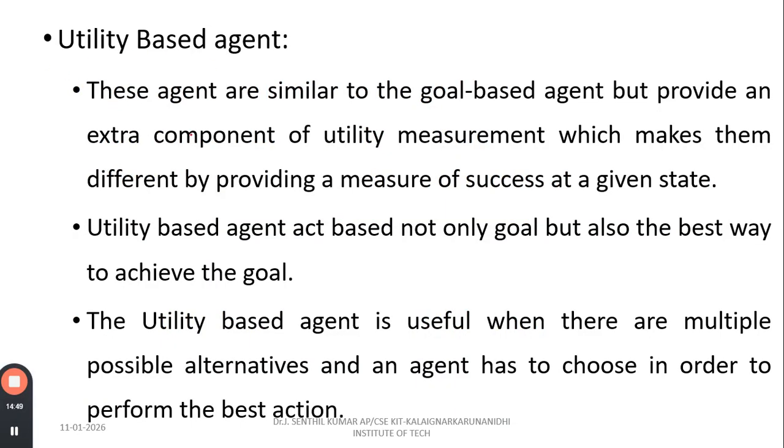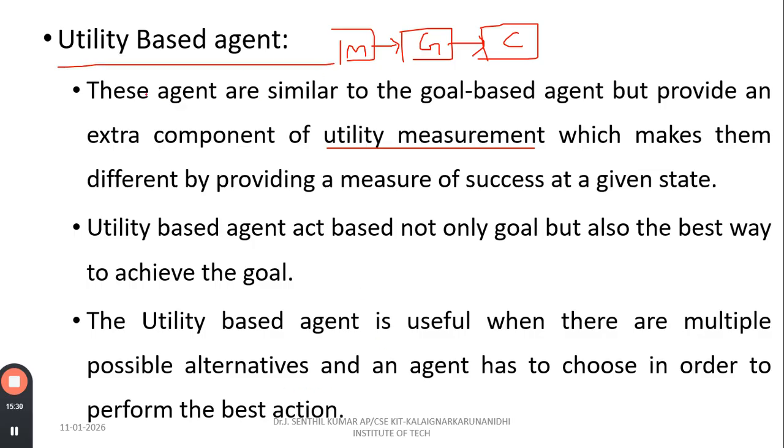Next, utility-based agents. These agents are similar to goal-based agents, but provide an extra component: utility measures. So I have a model, and next I have a goal. What is the utility measure? It is how much cost I have taken to reach my goal, and whether the human is satisfied or not, which makes them different by providing a measure of success at a given state. Utility-based agents act not only on the goal, but also on the best way to achieve the goal. Utility-based agents are useful when there are multiple possible alternatives and an agent has to choose in order to perform the best actions. So this one we are calling utility-based agents.